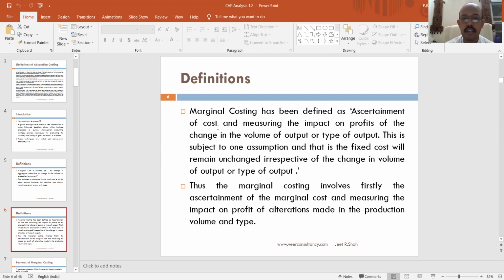That means marginal costing will help us to measure the impact on the profits that we are going to make of a change in either the quantity of production or the mix of production. So if I was making say 100 units and then I start making 200 units, what is the impact of this increase in quantity produced on my profits? Or I was producing products A and B in the ratio of 50-50, then I decided to make product A 60 and B 40. What is the impact of such a change in the type of production on my profits? This is what marginal costing will help us to understand.